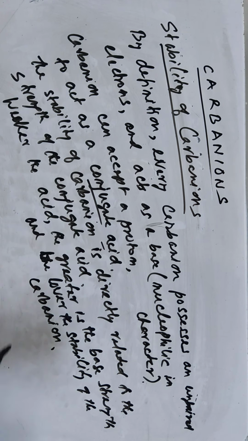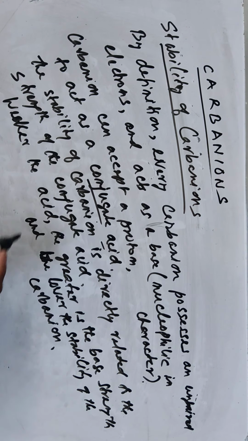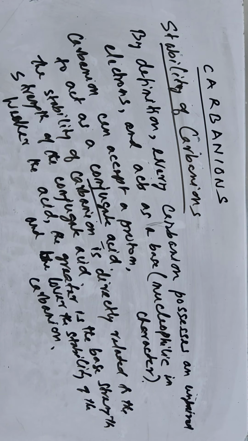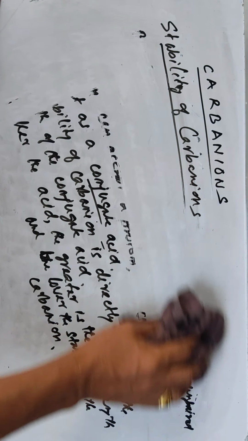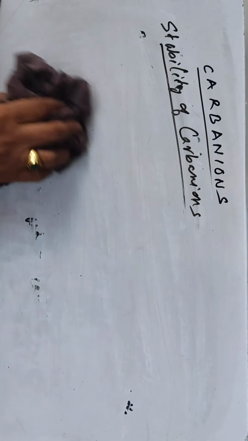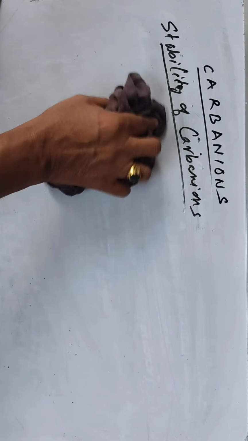So first point is the stability of carbanion depends on the strength of the conjugate acid. Weaker the acid, the greater is the base strength, so the lower the stability of carbanion. Weaker conjugate acid means weaker stability of carbanion.